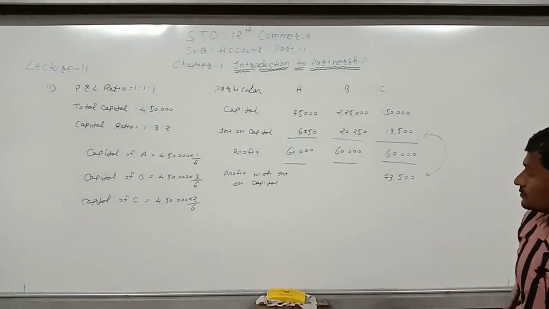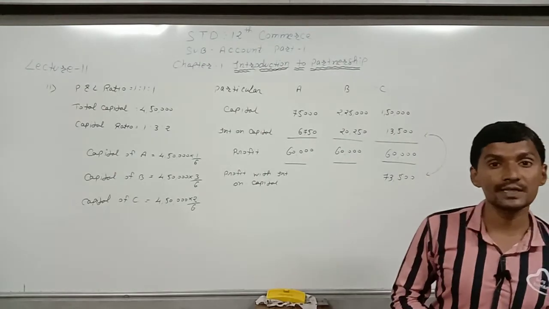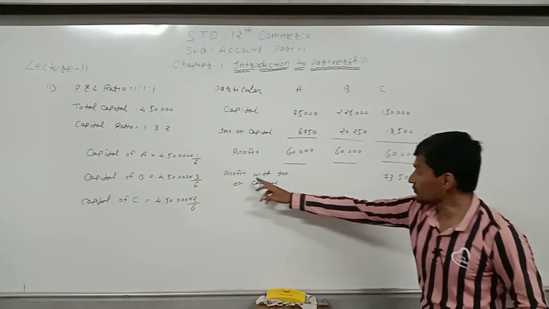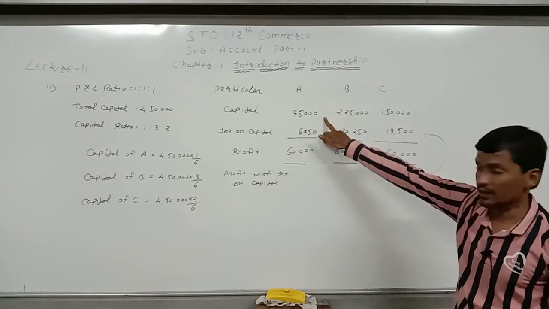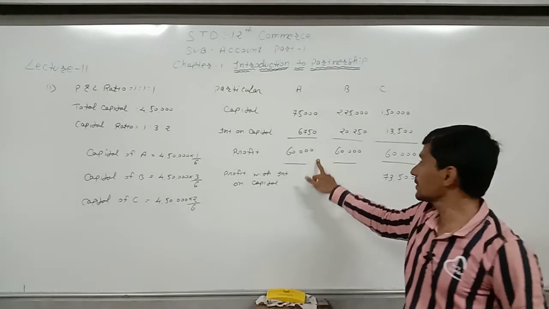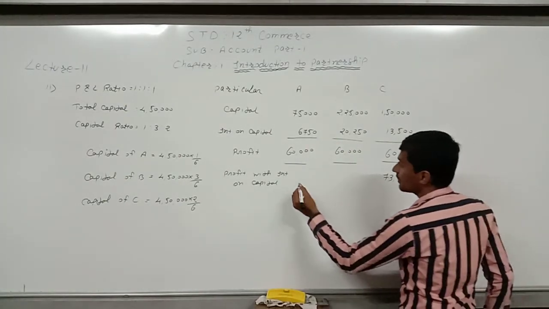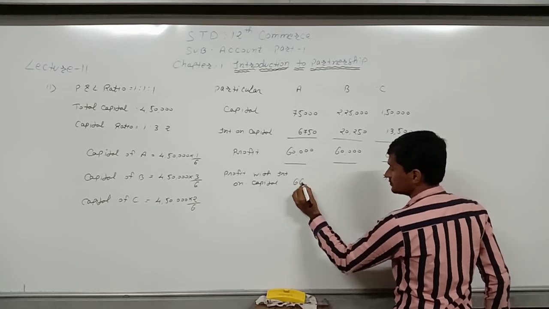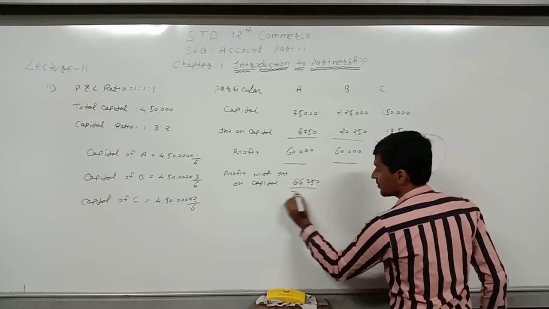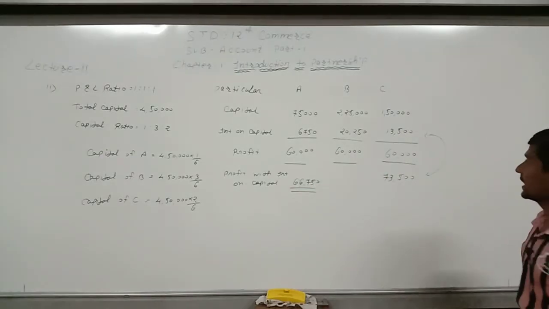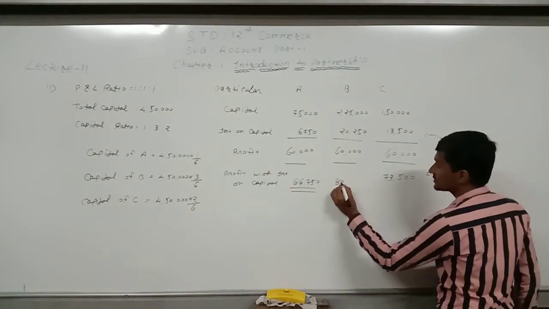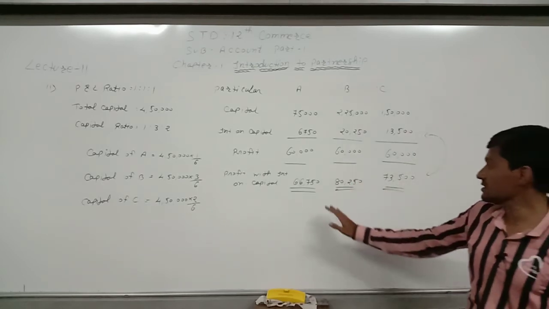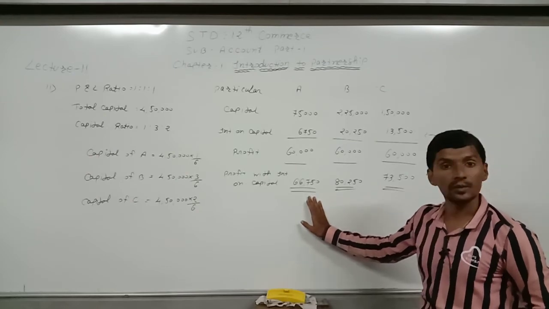Now the question is, what amount will be received by A and what amount will be received by B? So profit with interest on capital for A is 60,000 profit plus 6,750 interest, so the amount received by A will be 66,750, and for B, 80,250 will be received by B. So this is the answer of this sum number 11.